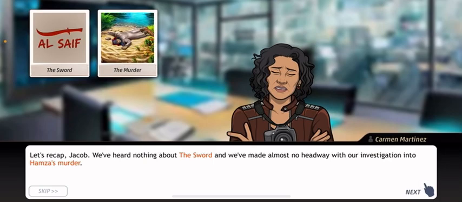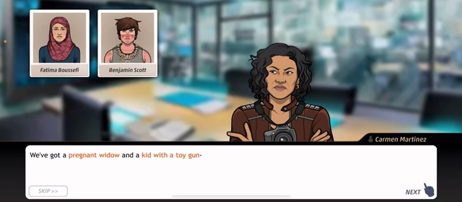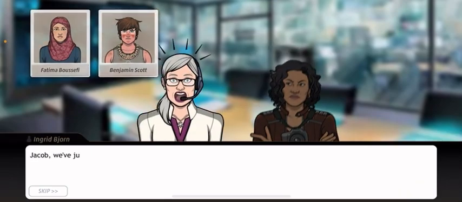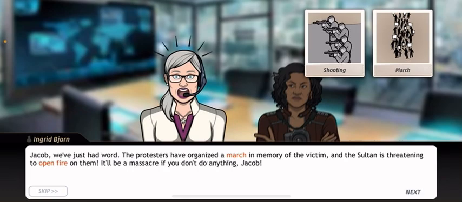Let's recap, Jacob. We heard nothing about the sword, and we made almost no headway for our investigation into Hosma's murder. We got a pregnant widow and a kid with a toy gun. Jacob, we just had the word the protesters have organized a march in memory of the victim, and the Sultan is threatening to open fire on them. It will be a massacre if you don't do anything, Jacob.